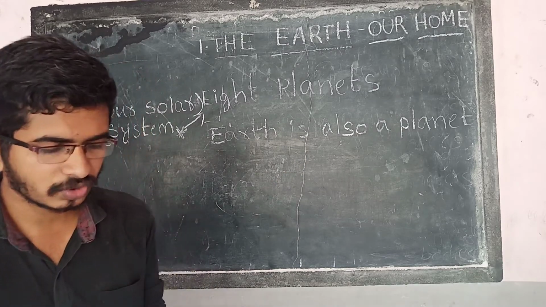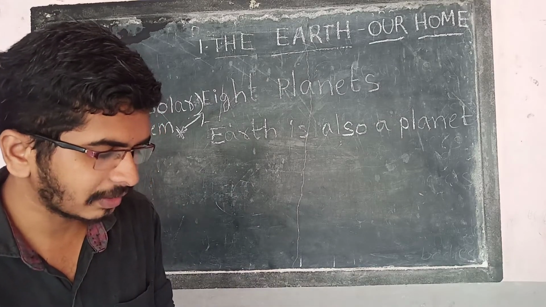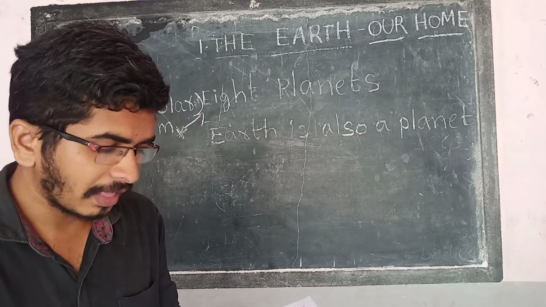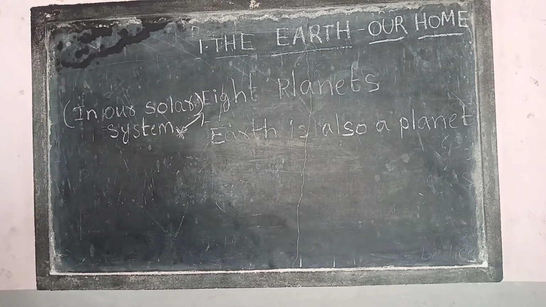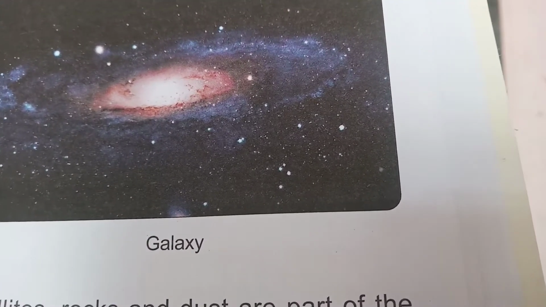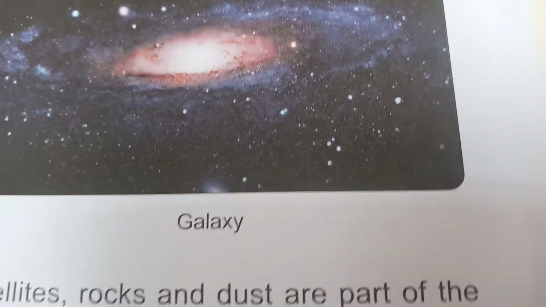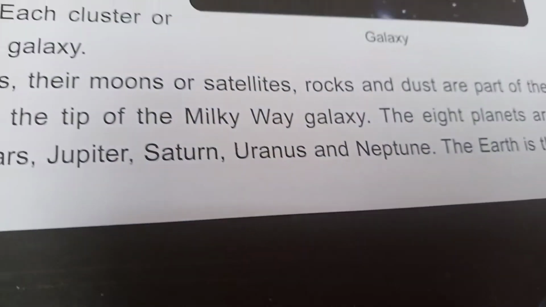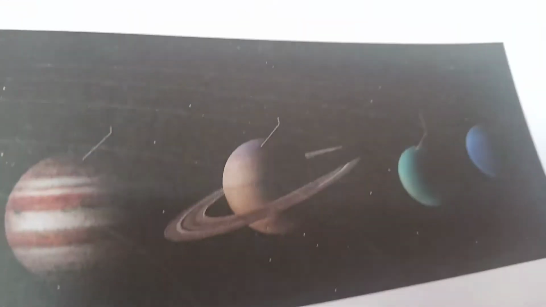So now we'll see the solar system image. In the first lesson, there is no image of solar system. So you can see in the third lesson. We have a picture, that is the reason. Open the third lesson. Here, the third lesson, page number 269. Galaxy.